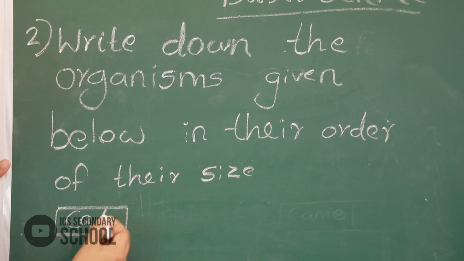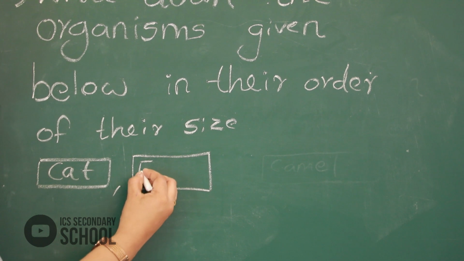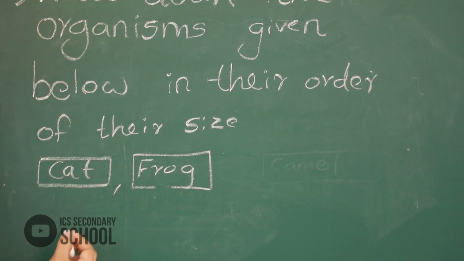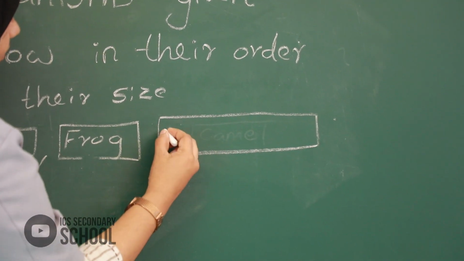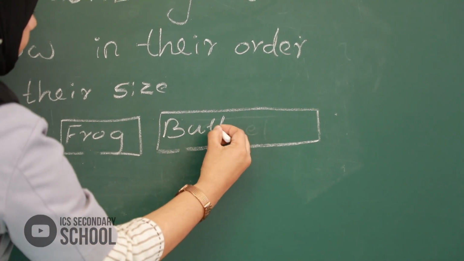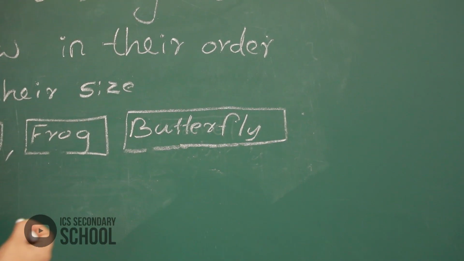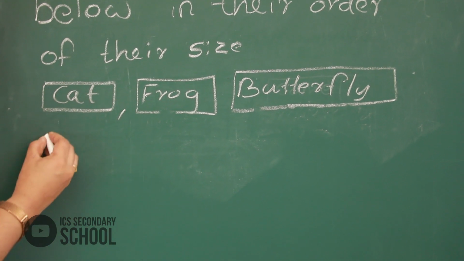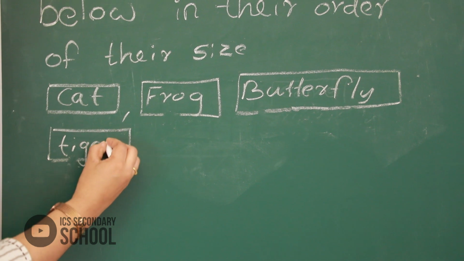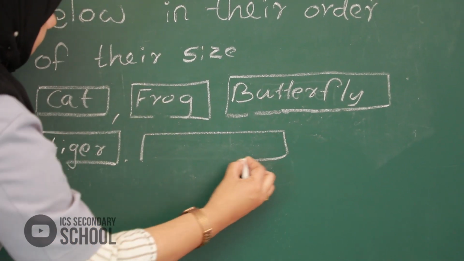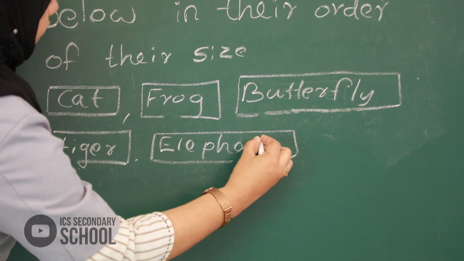First, cat. Second, frog, butterfly, tiger and elephant.